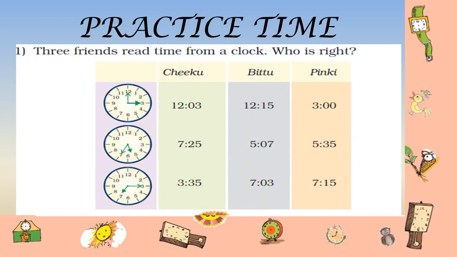I am giving you some practice questions. You can see here that 3 friends read time from a clock. Who is right? Here you can see that there are 3 clocks, and 3 friends are trying to read the time from them. In this first clock, the hour hand is pointing towards 3 and the minute hand is pointing towards 12. You have to tell who among these friends is telling the correct time.